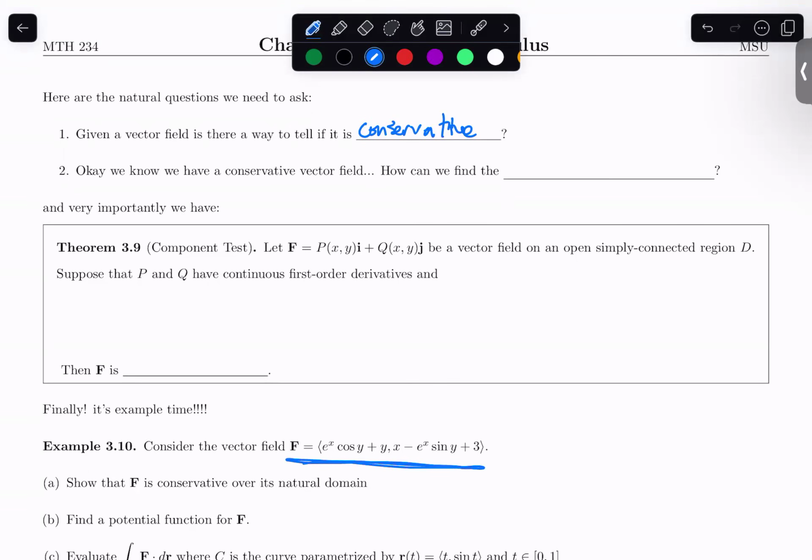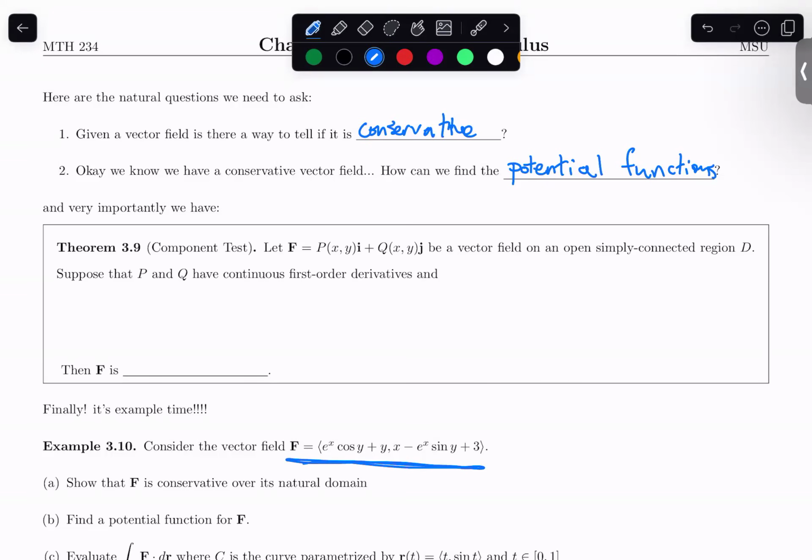So we're going to learn a way to identify when a vector field is conservative and when it's not. And second, suppose that we have a conservative vector field. The next question we have to ask ourselves is, how in general do you find potential functions? Because we dealt with a very easy case where you could almost just look at it and do a bit of guess and check for a potential function. But it turns out that this will be a conservative vector field. Can anyone just look at this and tell me what the potential function is very quickly? This requires a little bit of work, I think. So that's what we're going to be building up towards in the next part of the lesson.